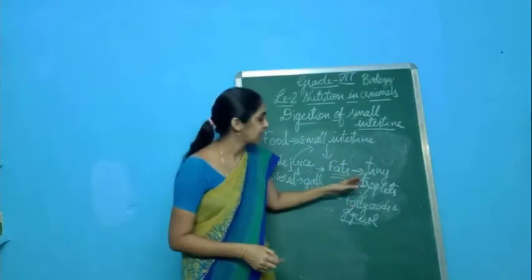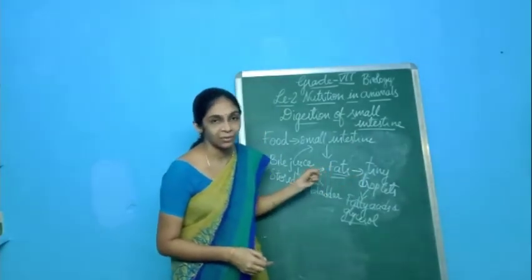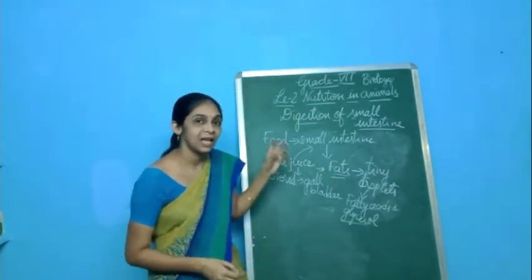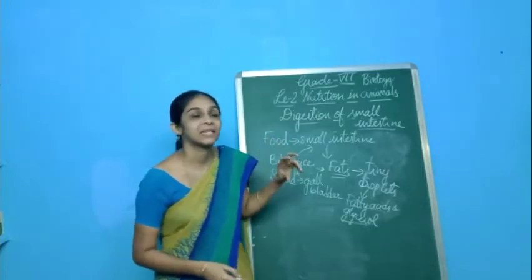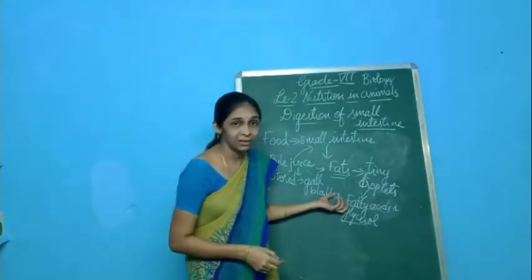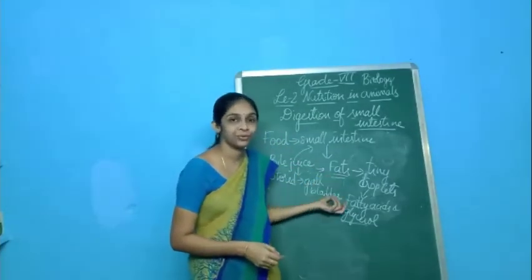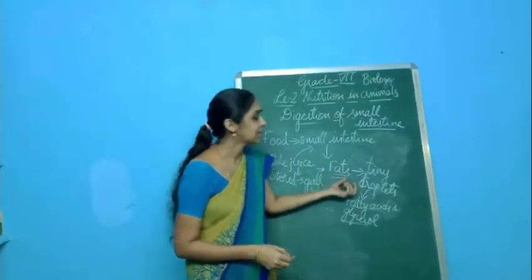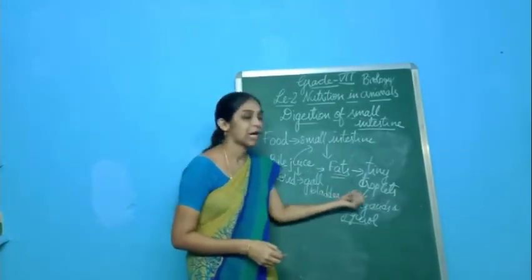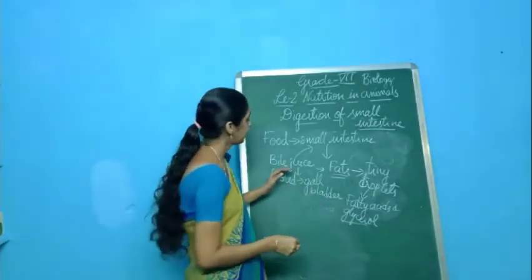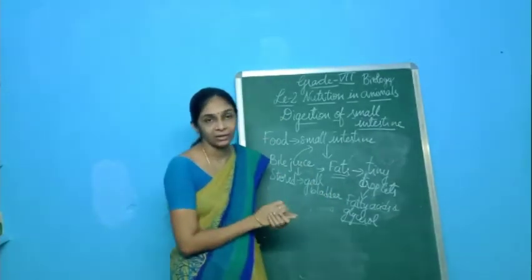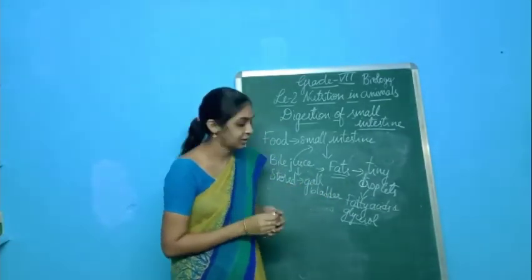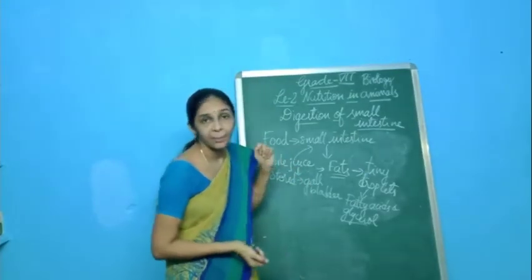When these tiny droplets are absorbed by the cells of the small intestine, the cells secrete the digestive juices, and they will break down these tiny droplets into fatty acids and glycerol. That means the fats are broken down here with the help of the bile juice.